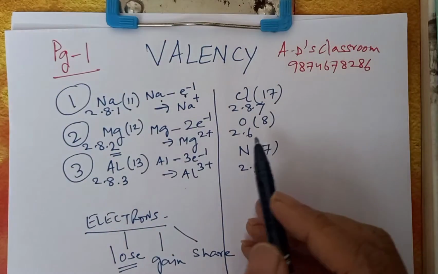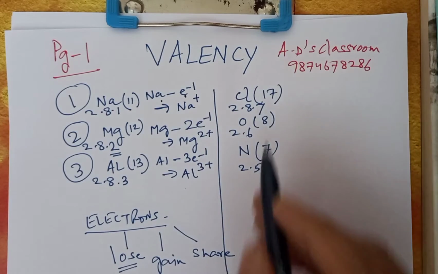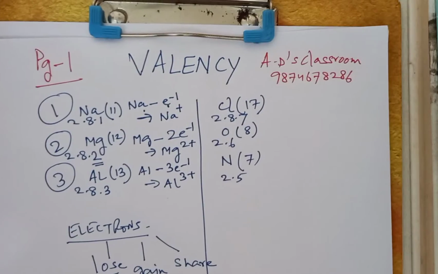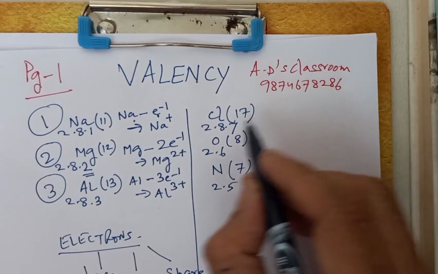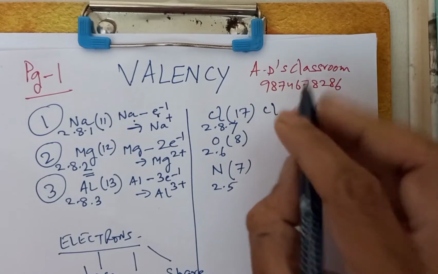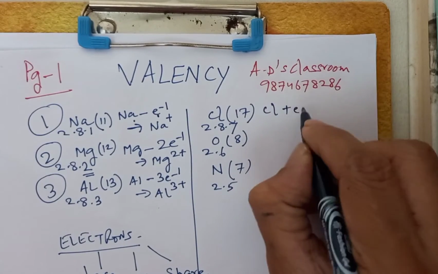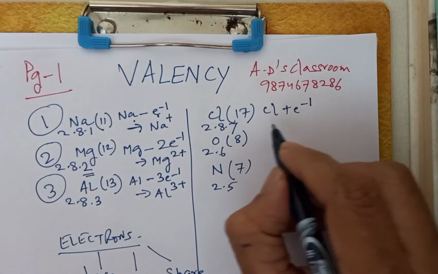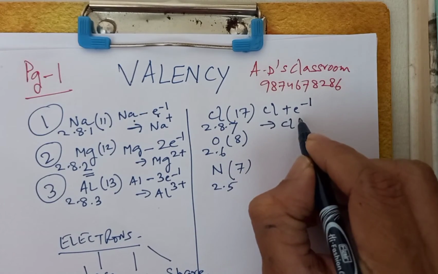Now let us concentrate on the non-metals. Chlorine, atomic number is 17. So 7 electrons in the outermost shell. So chlorine, if it accepts one electron, we will get Cl-.